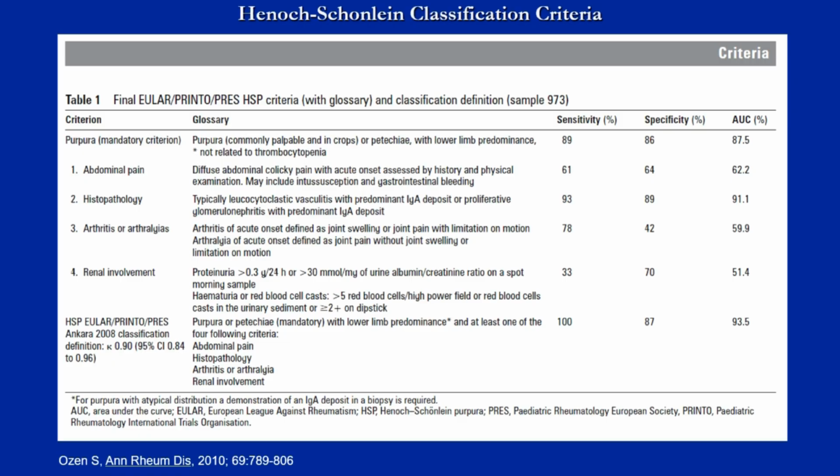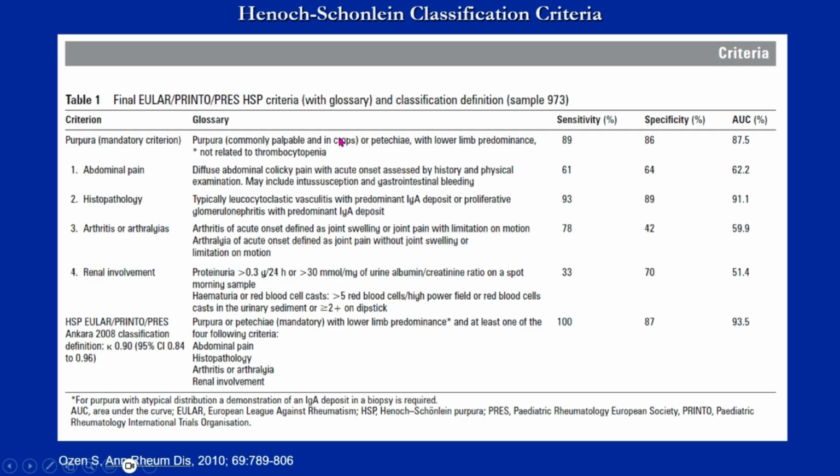This is the most recent classification criteria, and this is from EULAR. The ACR is not listed as a sponsor of this criteria. In order to classify this, the patient needs to have purpura or petechiae of the lower extremity with at least one of the 4 following criteria.